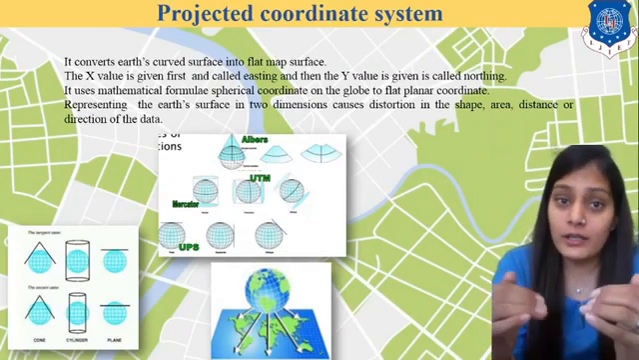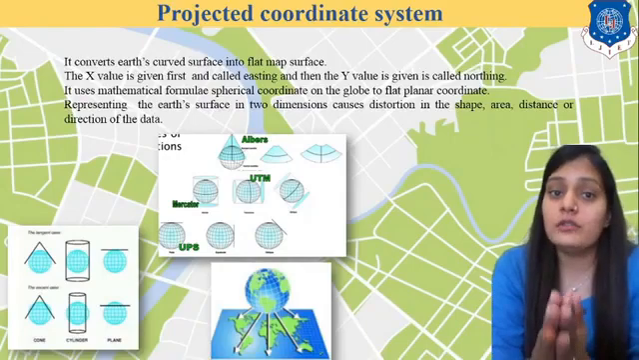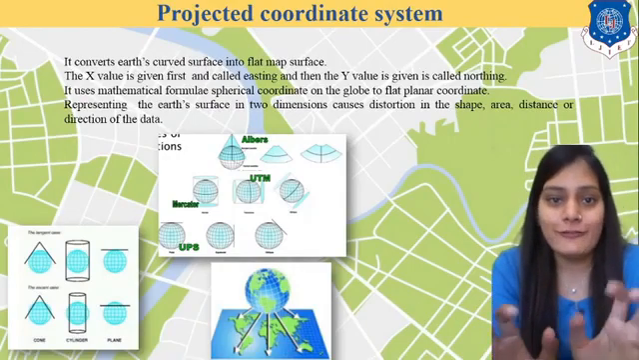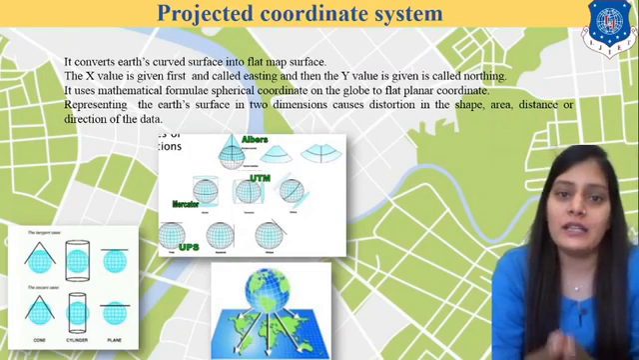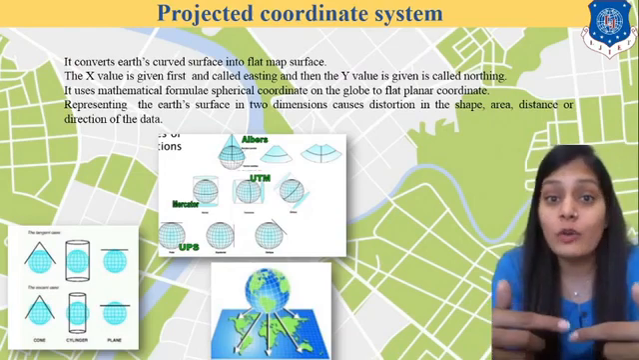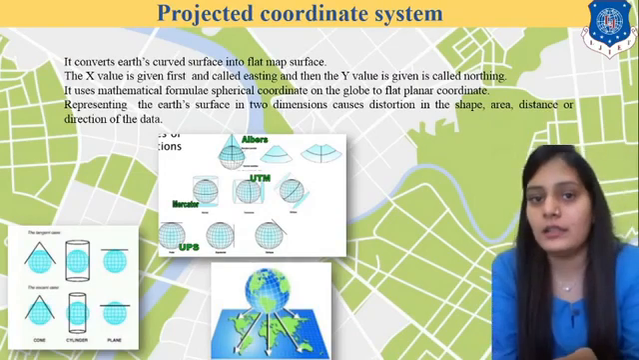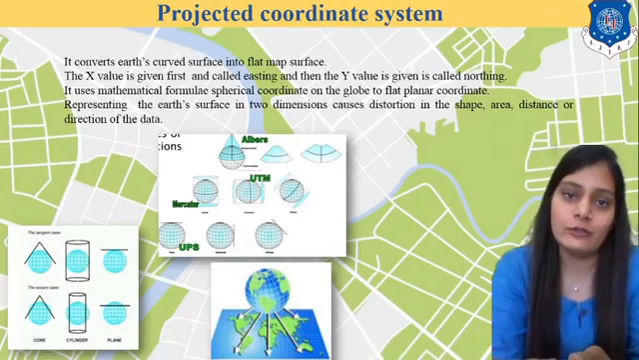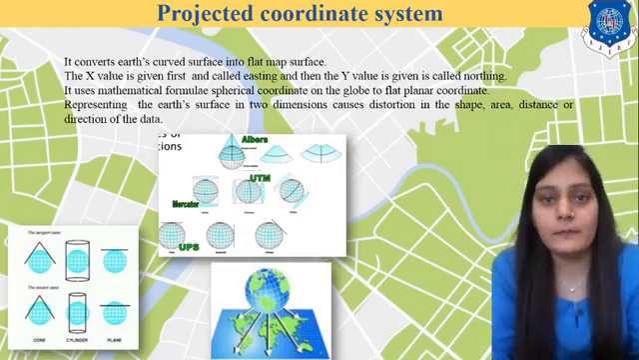And for India, the UTM and WGS 1984 is the best suitable, because all the parts of India are clearly seen when we are converting that into the flat surface. That is why we are using WGS 1984 and the UTM, right?